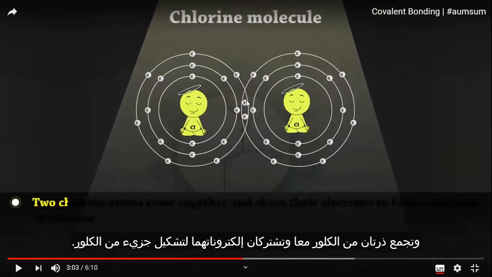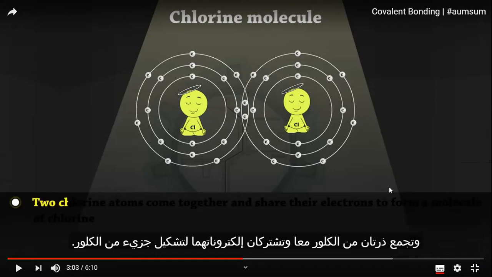Okay, now each atom shares 1 electron with another atom. Now each atom has 8 electrons in the outer shell. So both of them are more stable and form a chlorine molecule. An atom combines with another atom to form a molecule, and this molecule is called a chlorine molecule. And now there is a bond formed between the two atoms. This bond is called a covalent bond.